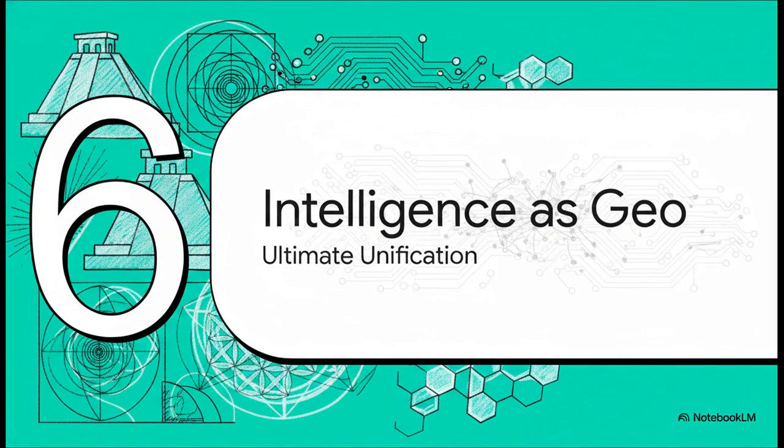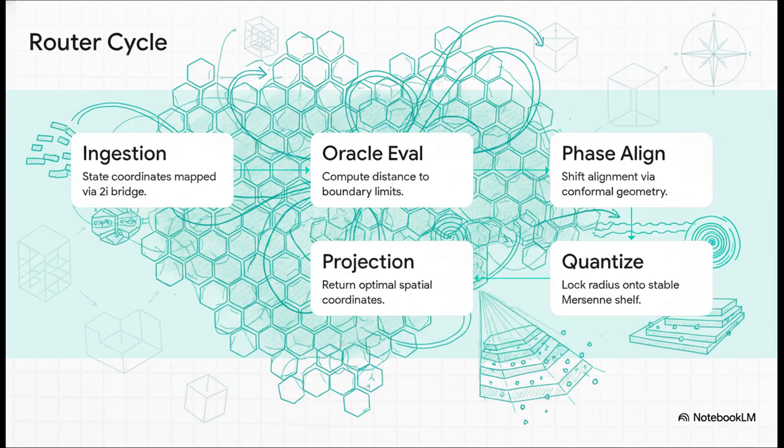Section 6: Intelligence as Geometry. Finally, let's tie all of these mathematical, architectural, and computational threads together into one ontological reality. Consider the continuous operational cycle of the prime R4 router used in these massive decentralized AI hives. It ingests state data via the 2i bridge, evaluates oracle boundaries, performs conformal phase alignment, quantizes the distance radially on stable Mersenne shelves, and finally projects an output.